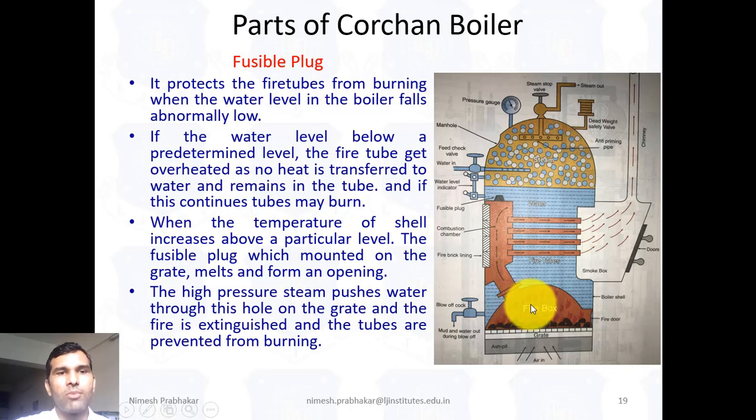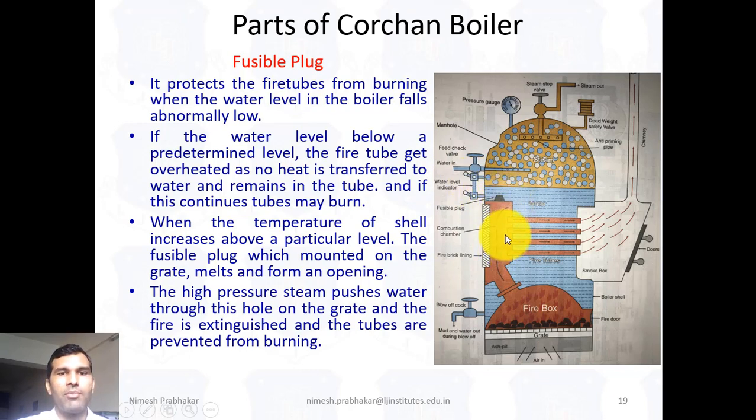When the temperature of the shell increases above a particular level, the fusible plug mounted on the grid melts and forms an opening. That means this plug melts and an opening is provided.